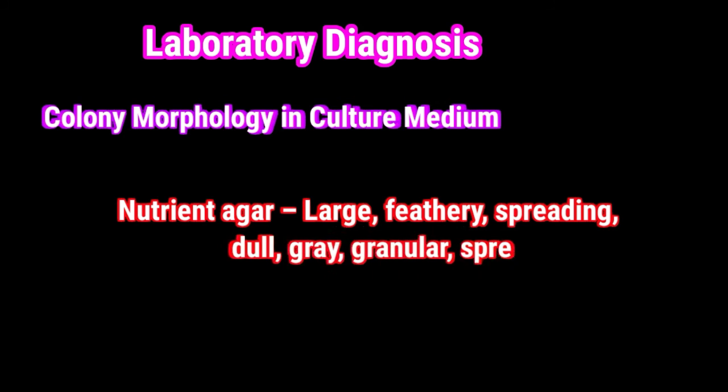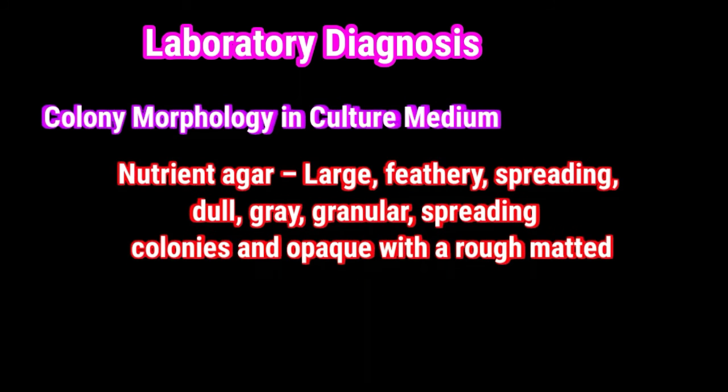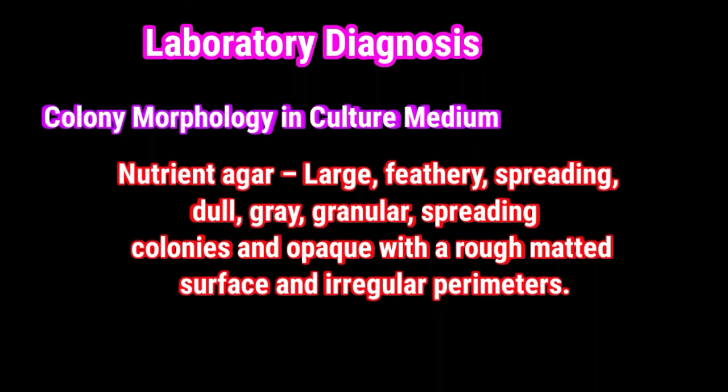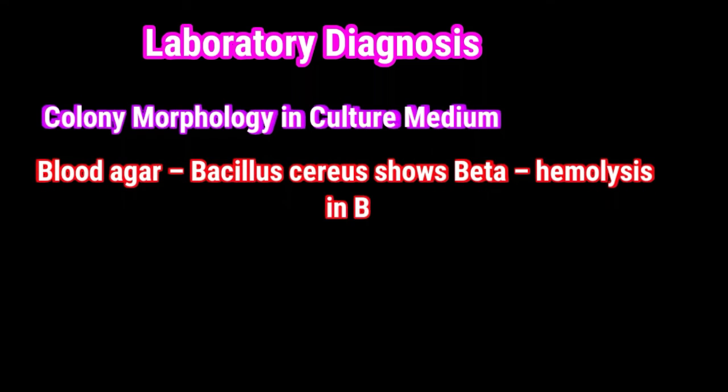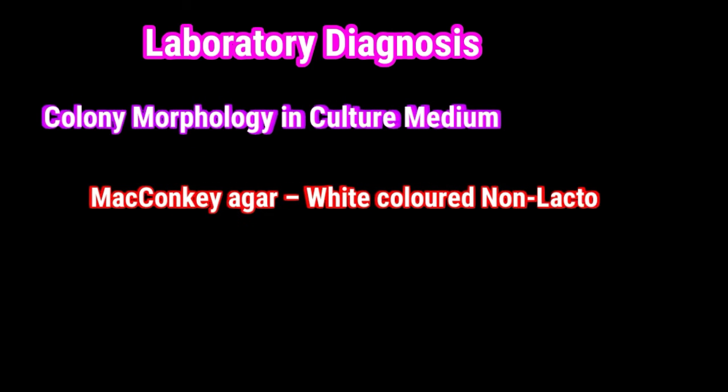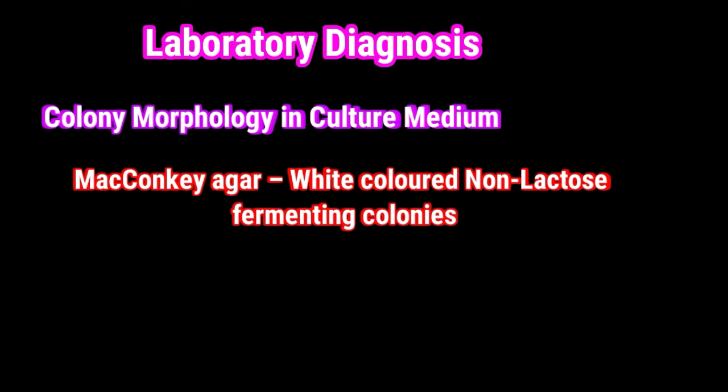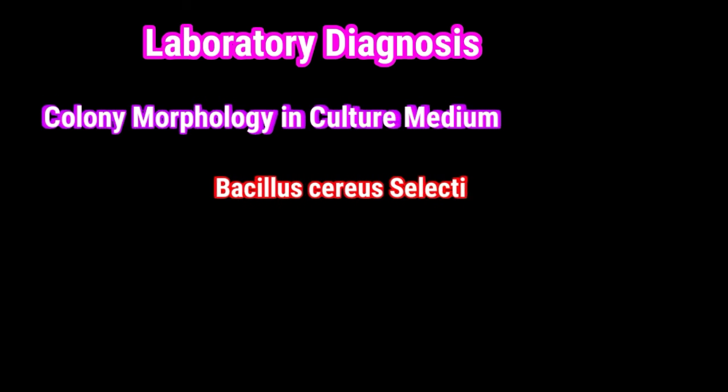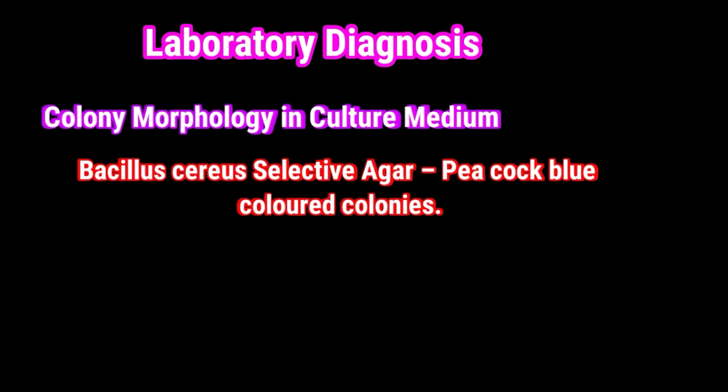Colony morphology on culture medium. Nutrient agar: large, feathery, spreading, dull, grey, granular colonies, opaque with a rough matted surface and irregular perimeters. Blood agar: Bacillus cereus shows beta hemolysis. MacConkey agar: white colored non-lactose fermenting colonies found. Peacock blue colored colonies found in Bacillus cereus selective agar.